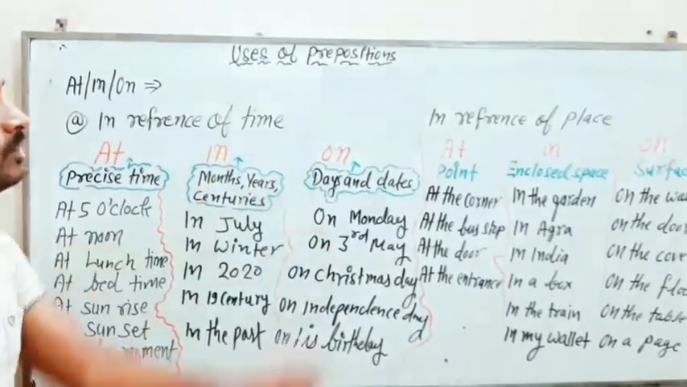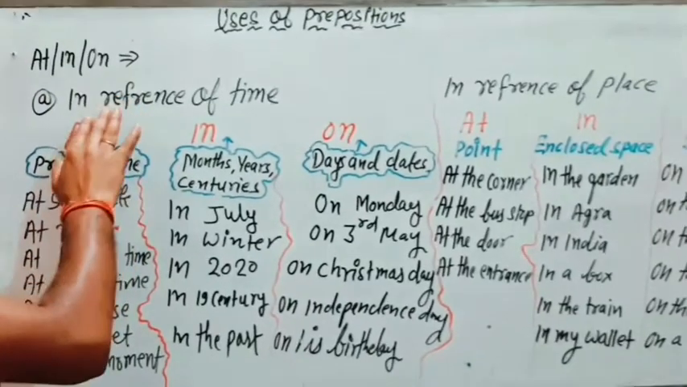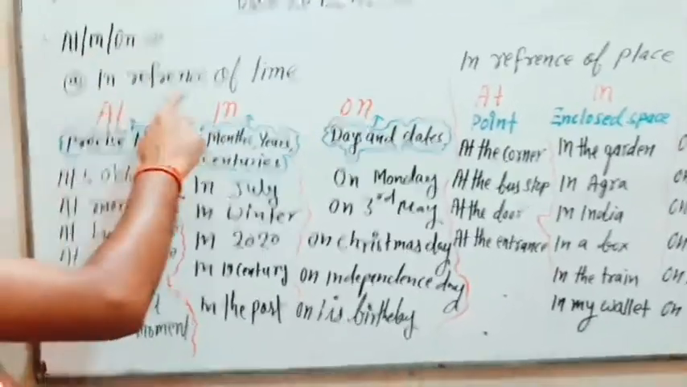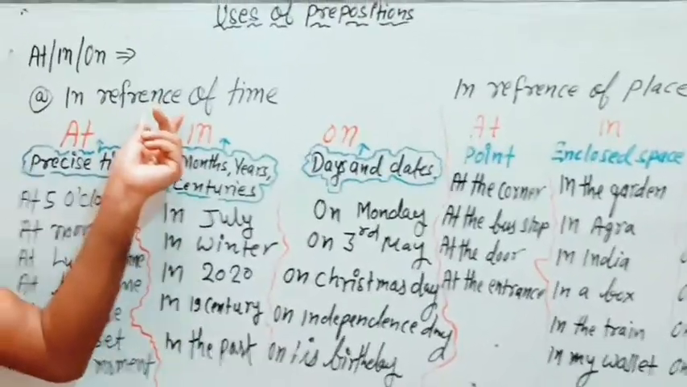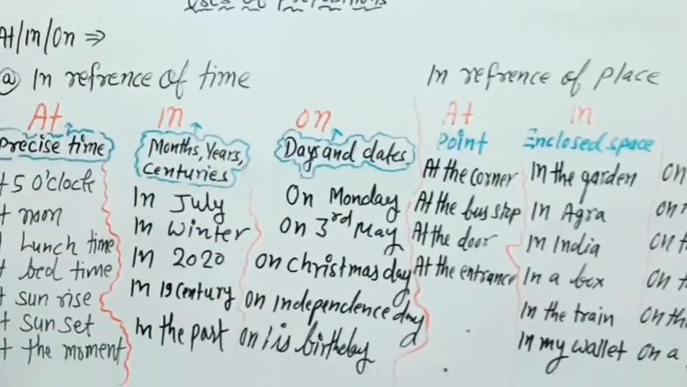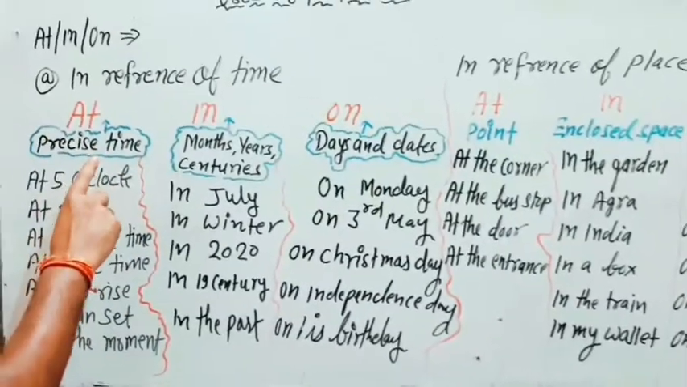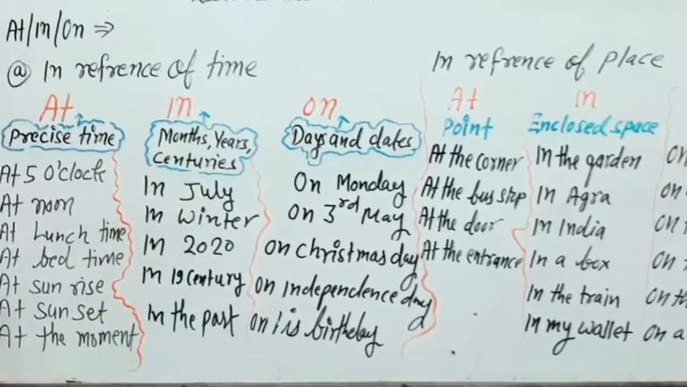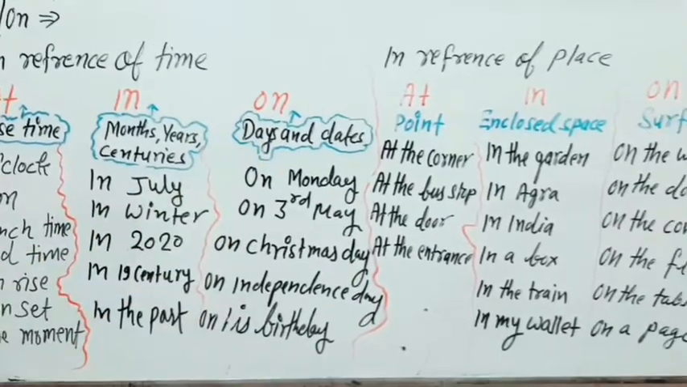Now uses of prepositions. Let's have at, in, on. We have the usage of these prepositions as reference of time and as reference of place, means they work to denote time as well as place also. Like we use at for precise time, means fixed time, or point of time. We use in for month, year or centuries. We use on for days and dates.